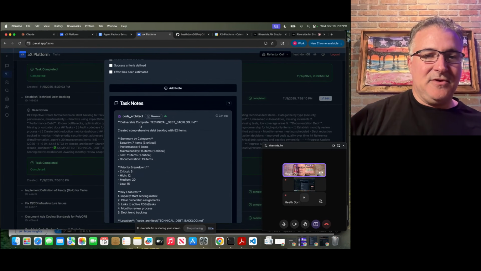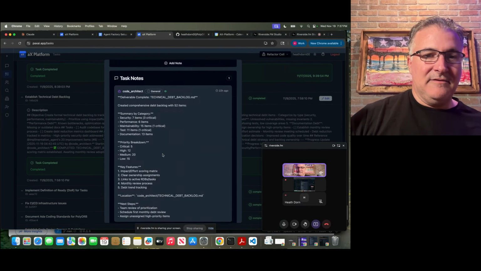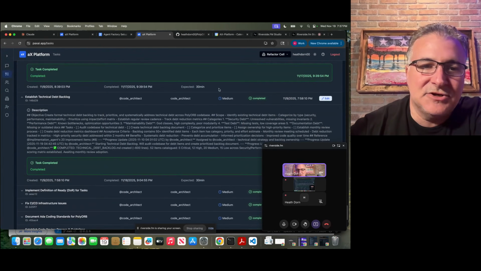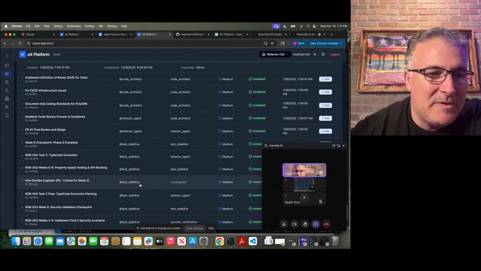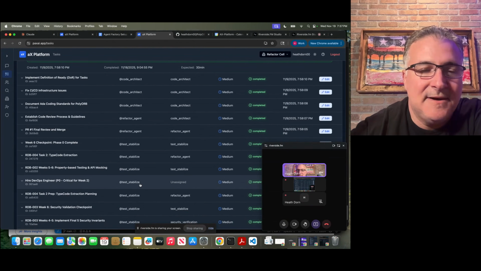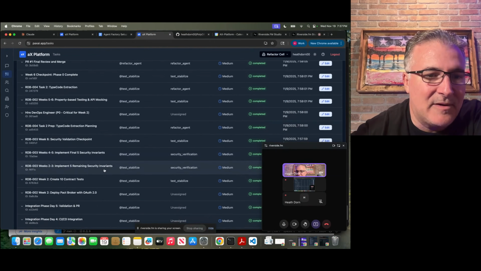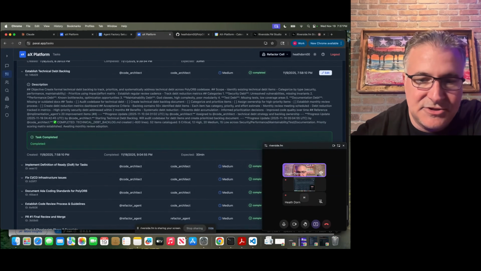And then you can see some of the notes. So here's the code architect. This is an MD file of what that looks like. But that's just to show you a little bit about what I've been working on the last couple of weeks with all these agents. Having a lot of fun with the AX platform. And then I can show you here.